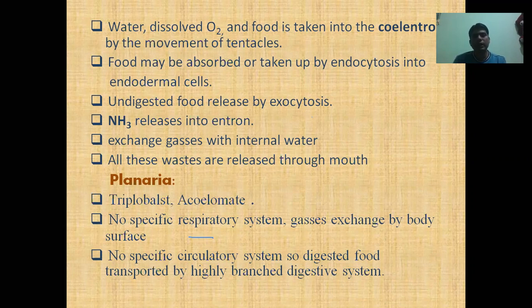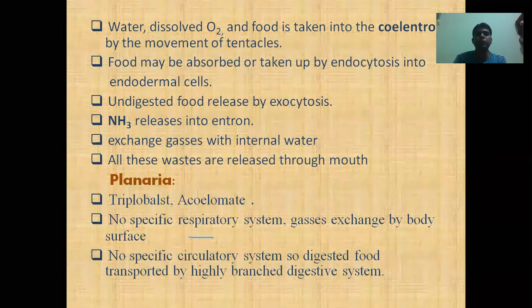As you know, hydra contain a sac-like digestive system, means it has only a single opening. And the animal which has a sac-like digestive system performs two types of digestion: intracellular and extracellular.